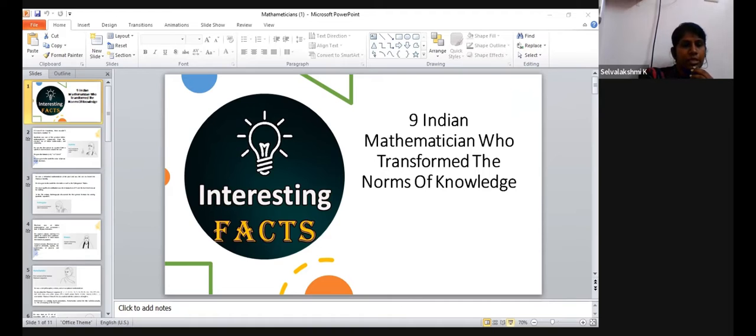Brahmagupta. He is the first one to prove the concept of zero in mathematics. And he is the one who invented the Fibonacci identity and the sine table, which is based on the Pythagoras theorem. And he gave the Pythagorean triplets also. He was the first one to give them. And the most significant contribution was the zero, the fact that it has nothing, it has no value.